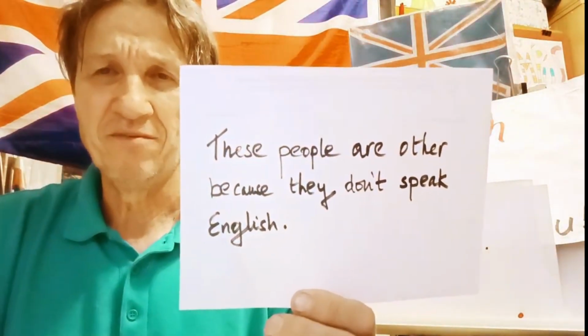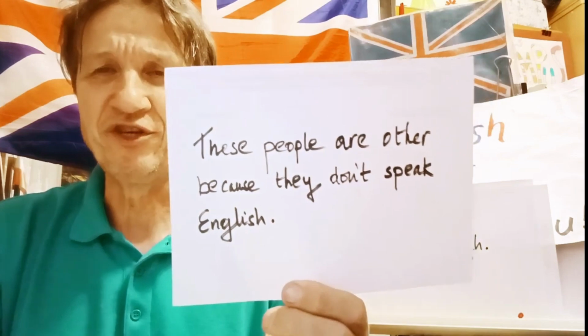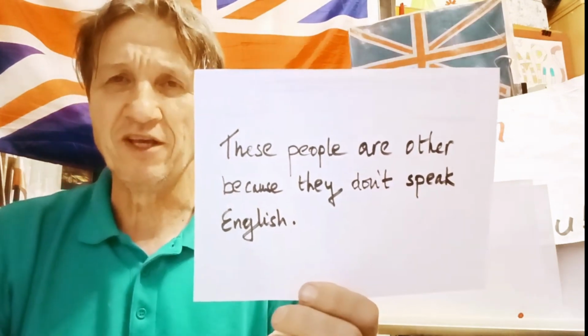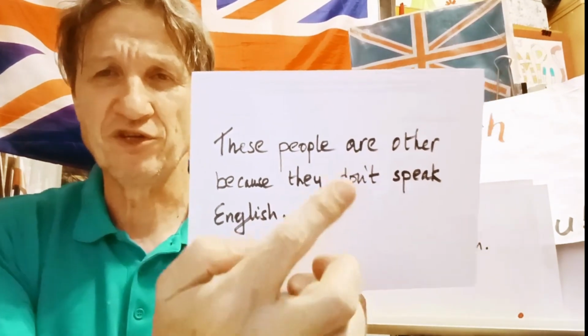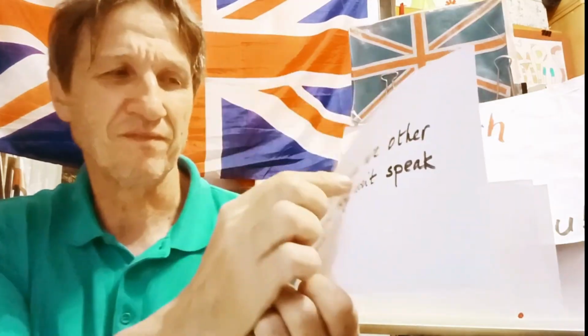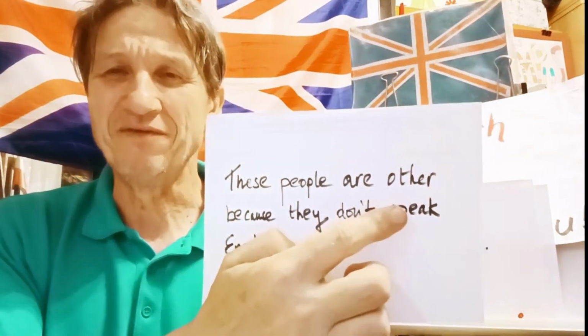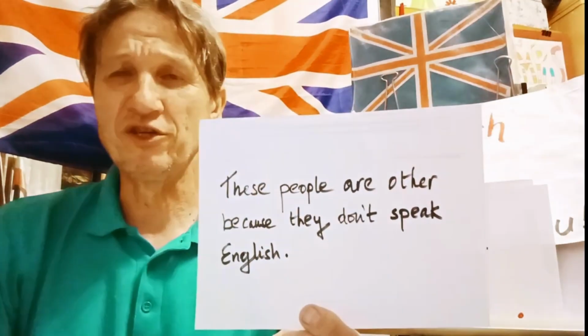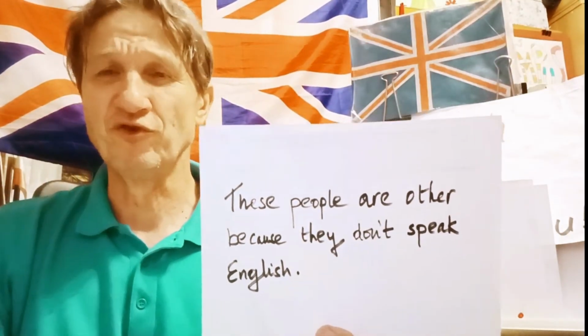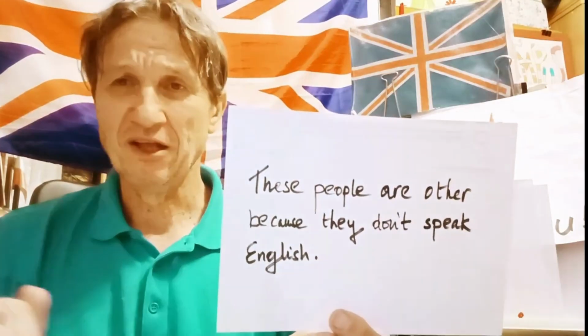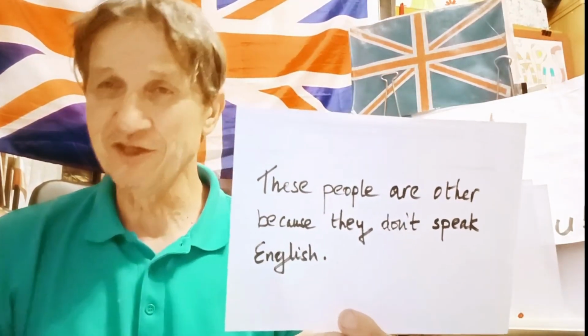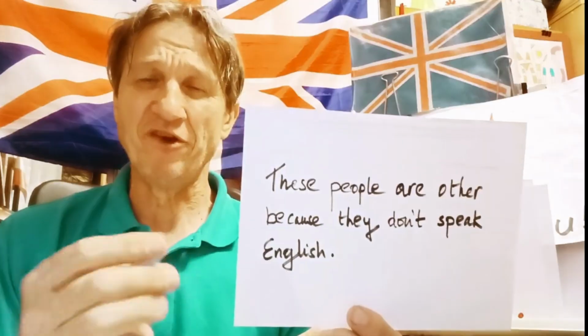Looking at sentence number 3, slightly longer. These people are other because they don't speak English. Now, the problem here is one particular word, which is other. The word doesn't refer to somebody else, like another or others, but they're not the same as us.